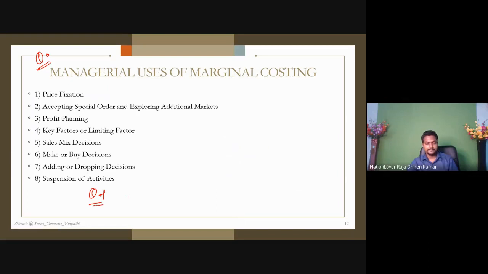Number one question: Concept of marginal cost. Make diagram of CVP analysis.